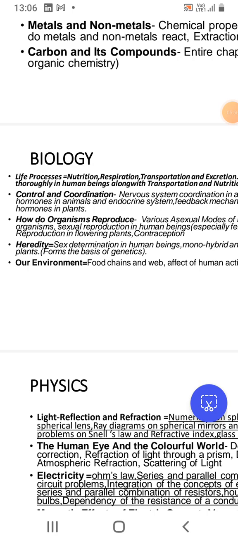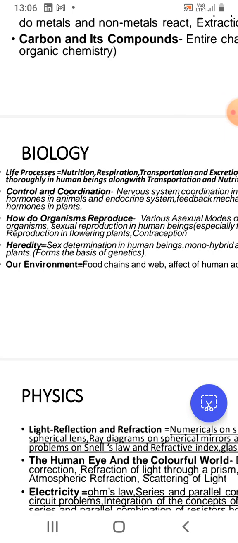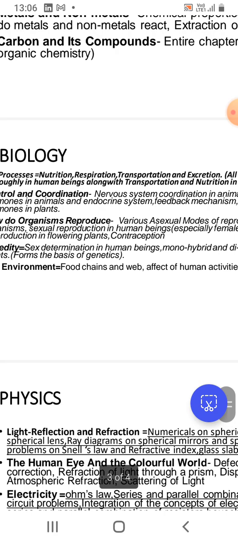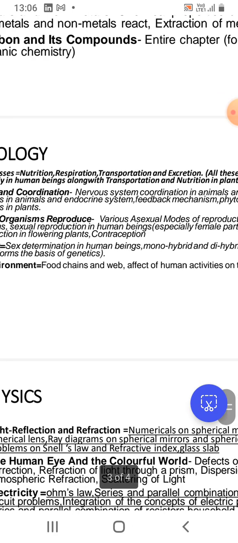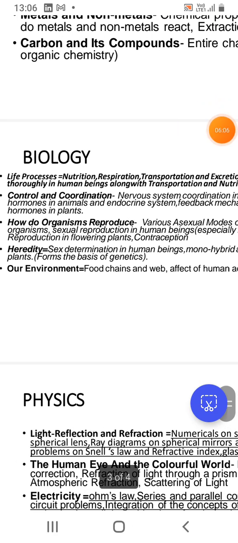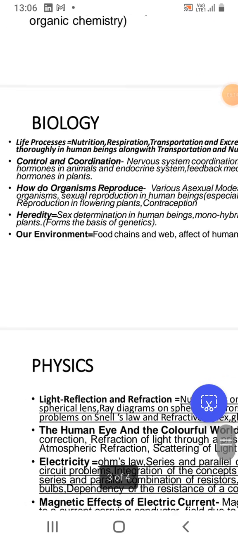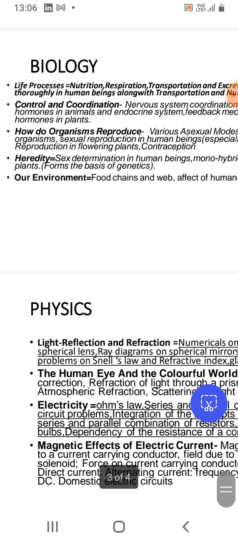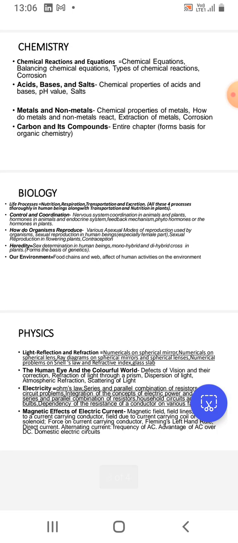Sometimes case studies could also be asked. And in heredity also, in most of the exams, there is a question from the heredity chapter. In monohybrid and dihybrid cross, mostly a 4 mark case study or a 3 mark question is expected. Then in physics, light reflection and refraction.